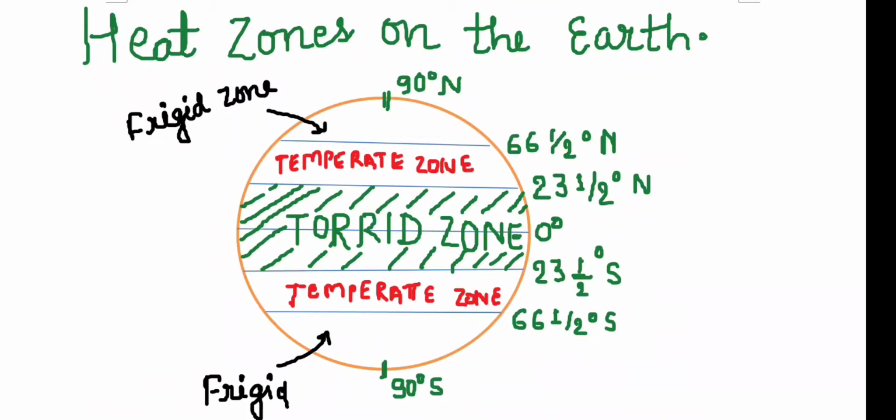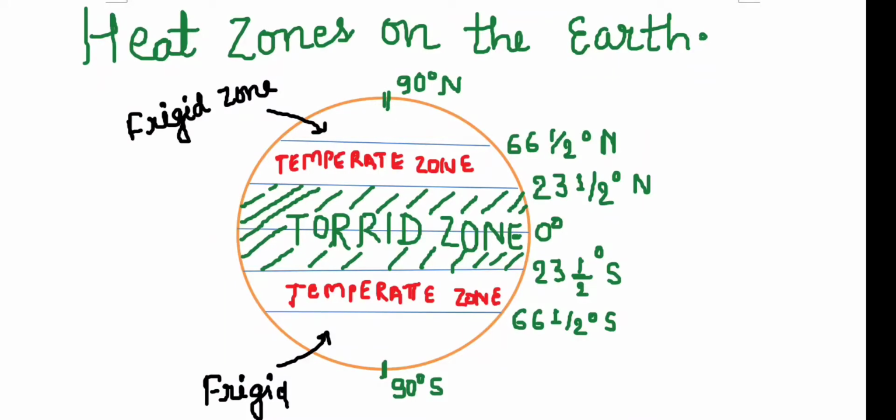The sun's rays are directly overhead at least once a year at all places in this zone, so this is where the maximum heat is received on the earth. Then there is the temperate zone, where the sunlight is not so direct, it is a little slant, so not much heating takes place.